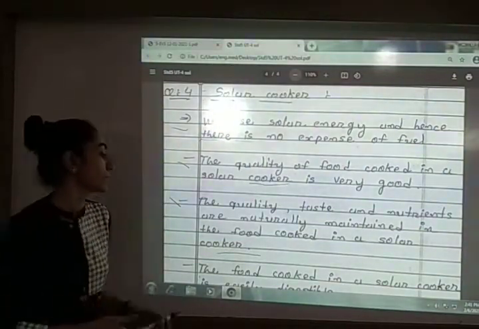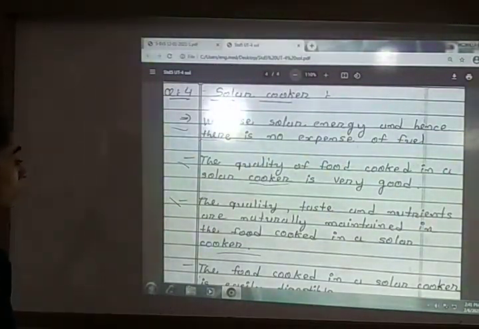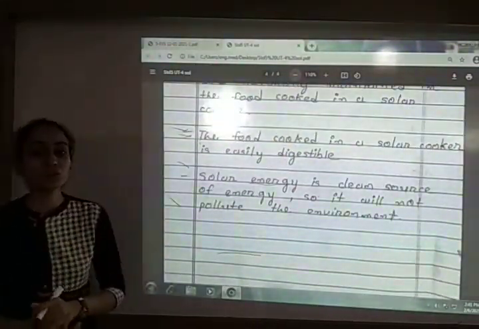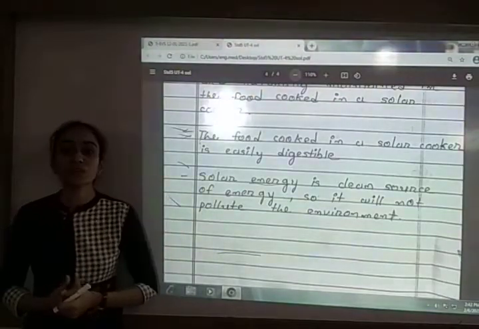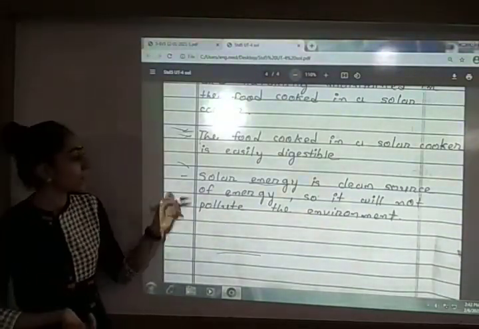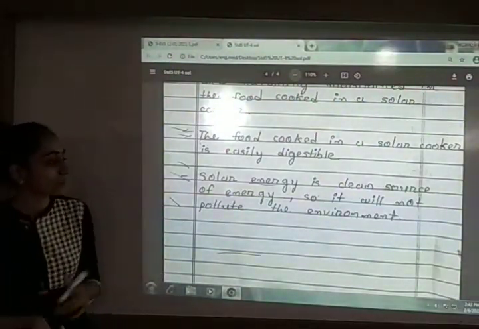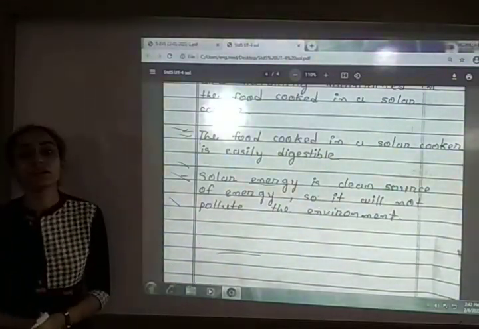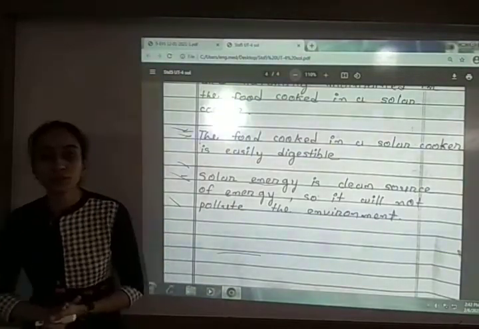Then next, the food cooked in the solar cooker is easy to digest. That is another advantage. And the last one is that solar energy is a clean source of energy, so it will not pollute the environment. So these are the advantages of the solar cooker.